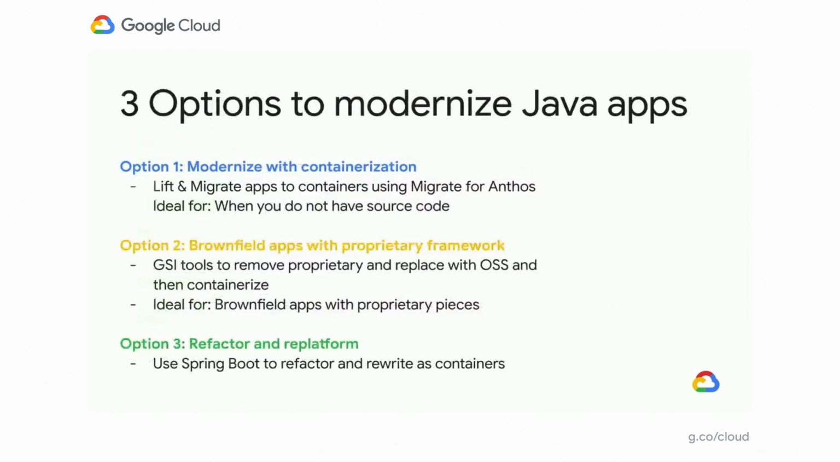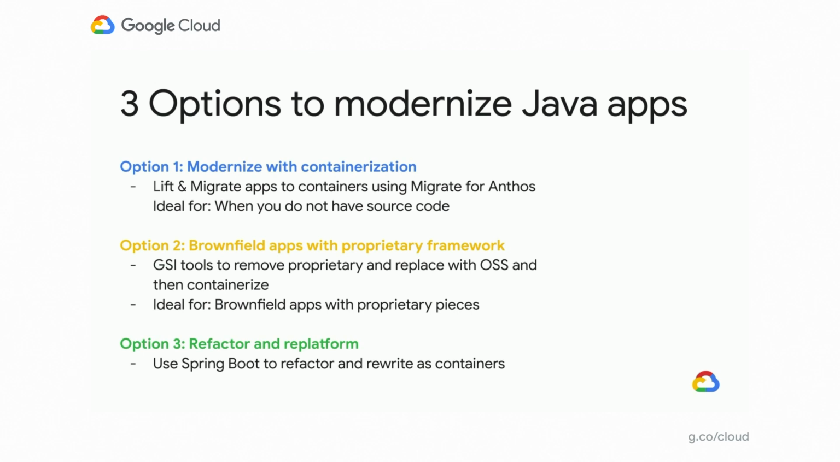So from Google Cloud, for those 4 buckets, we're recommending 3 options for you to modernize these Java applications. Option 1, which will be the focus of this talk where we'll go into detail, is basically how to lift and modernize these applications to containers using Migrate for Anthos. Like I said, these are great candidates when you don't have access to source code.